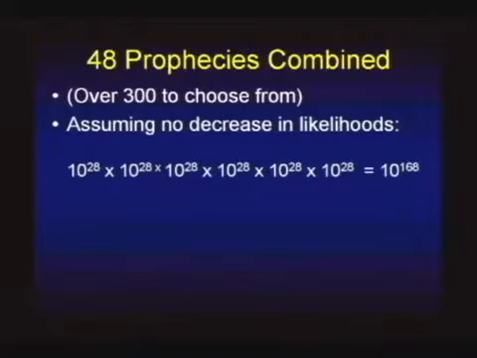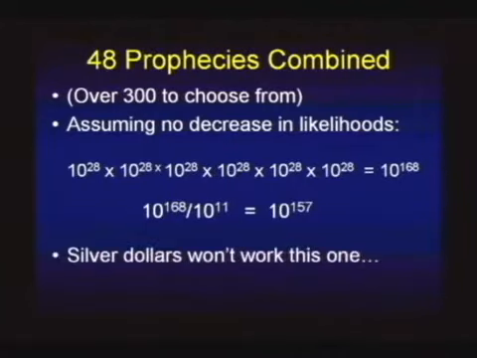I'm later going to show you a couple of these that are so bizarre, so precise, they alone, singularly, demonstrate the reality of Jesus Christ. But let's just stay with this model. I now have 10 to the 28th multiplied by itself 6 times. That turns out to be 10 to the 168th, but I'm going to divide that by 10 to the 11th, the population, so I have 10 to the 157th.